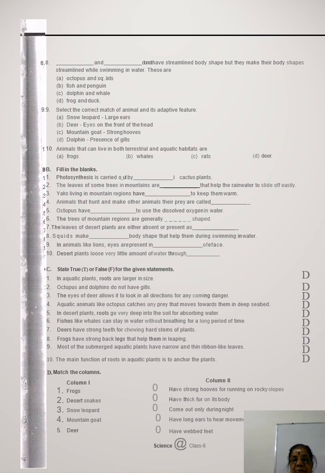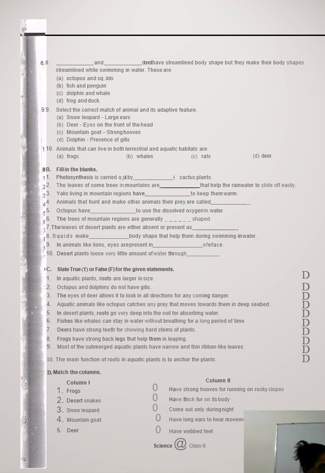The trees of the mountain region are generally cone shaped. The leaves of desert plants are either absent or present as spines. Then squids have a streamlined body shape that helps them during swimming.